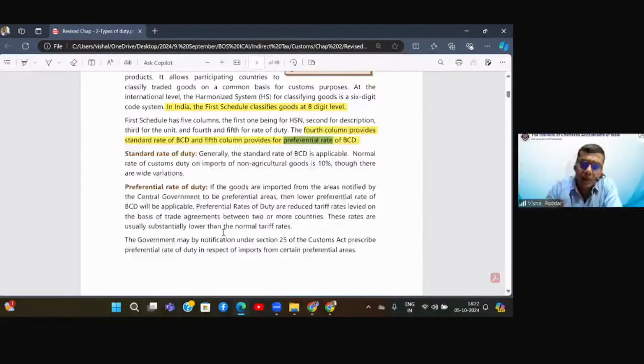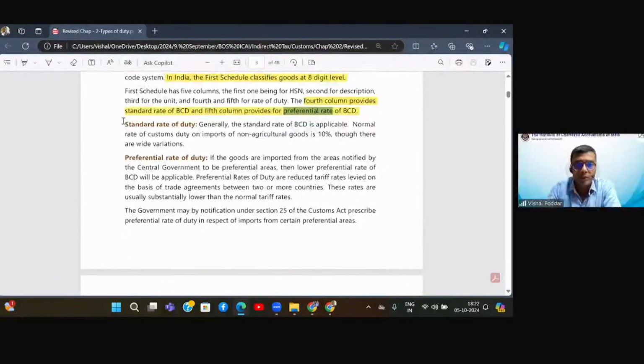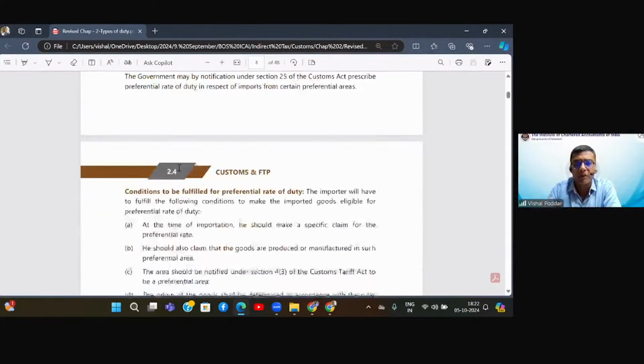Now, what happens if the country's name is put in the preference list? So now if you are importing goods from that country, instead of levying the standard rate, which may be, let us say 10%, you will be levied the preferential rate, which is only 2%, or which may be even nil. That depends. So this is how you have two rates. One is the standard rate, one is the preferential rate.